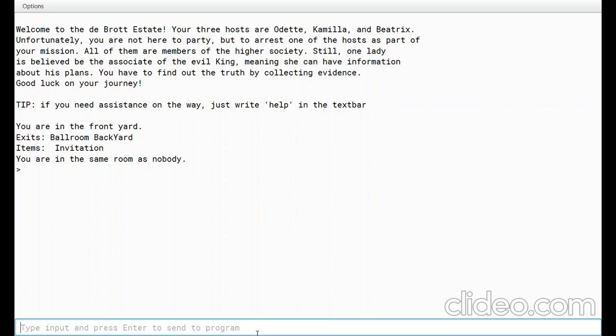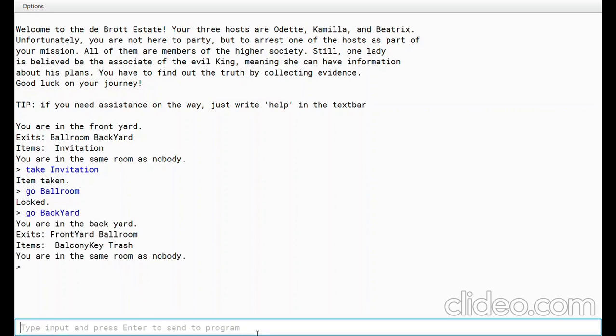Right now we're in the front yard. We can go to the ballroom or the backyard, and we have an invitation somewhere on the floor. Let's just pick it up. Just take invitation. Okay, so we took the invitation. Since we have it, let's try to go to the ballroom. I guess you would need an invitation to go. Oh, it's locked.